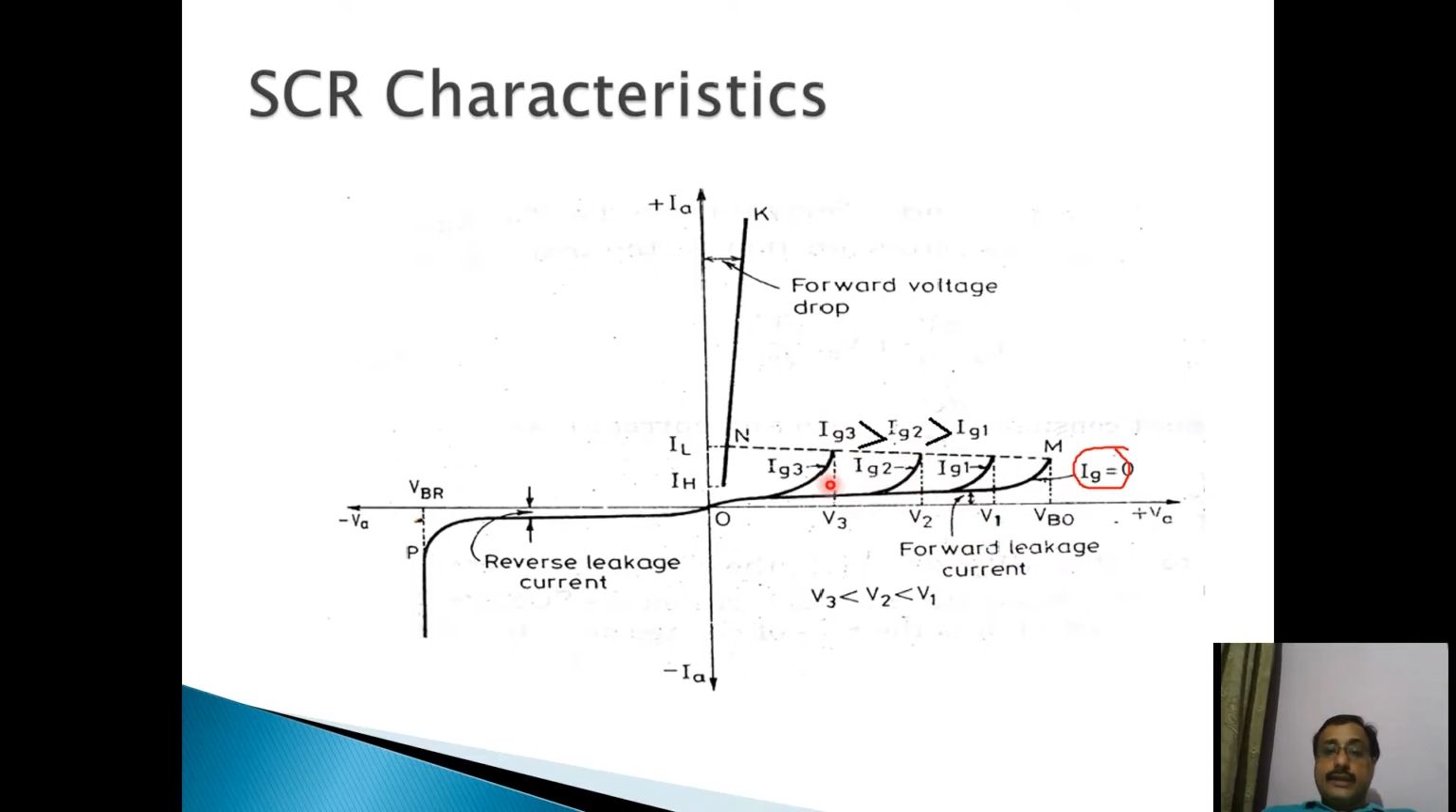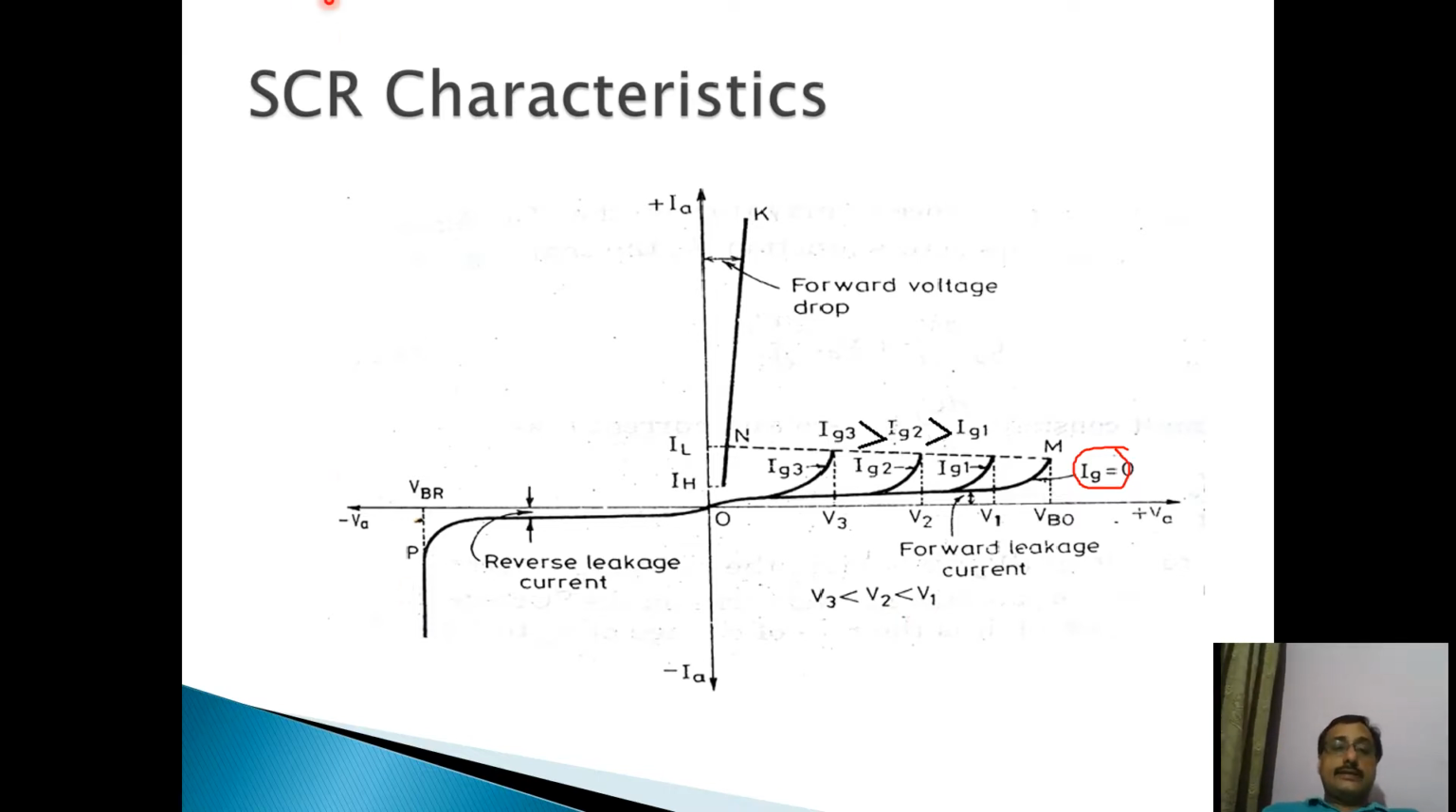Now if I further increase gate current to IG3, it will again turn on the SCR at even lower voltage V3. So IG3 is greater than IG2, and IG2 is greater than IG1. So IG1 is the smallest current and IG3 is the largest amount of current. When gate current is large, voltage will be low. When gate current is low, voltage will be large. So V3 is less than V2 and V2 is less than V1. So we can see with application of gate current, we can turn on the SCR at lower anode voltages.